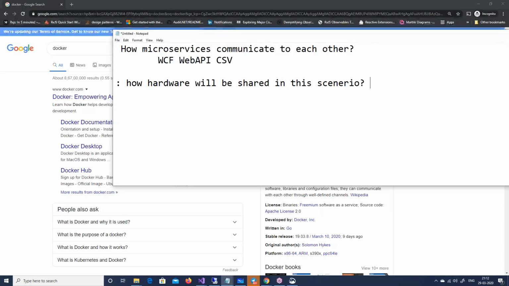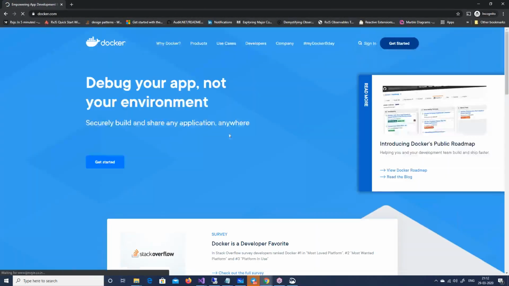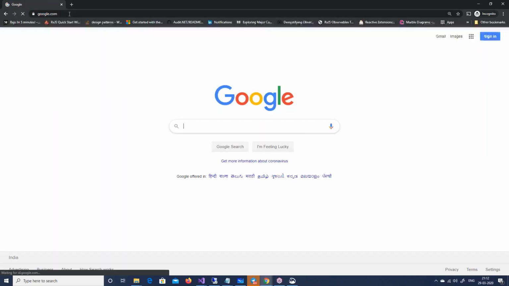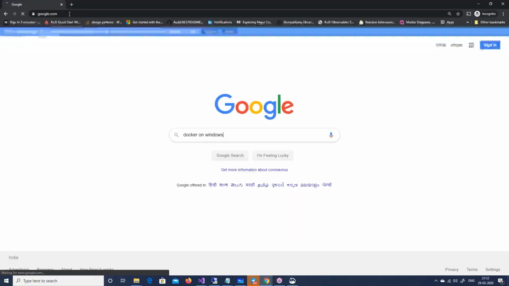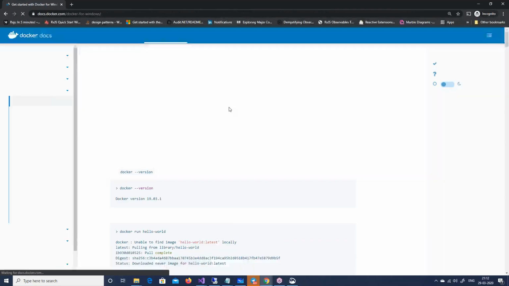Okay, so let us go quickly, guys. Let us see some demos. Let's not do a lot of theory. So in these 10 minutes, I'm completing this theory part, and let's go to Docker. So here is where Docker is. This is the website of Docker. Docker is free. So at this moment, we are focusing on Docker on Windows. So Docker on Windows, this is where you will get the setup of Docker. So you can see Docker on Windows. If you go out here,